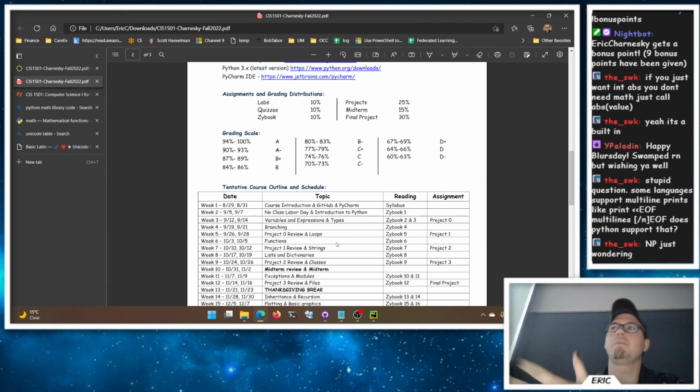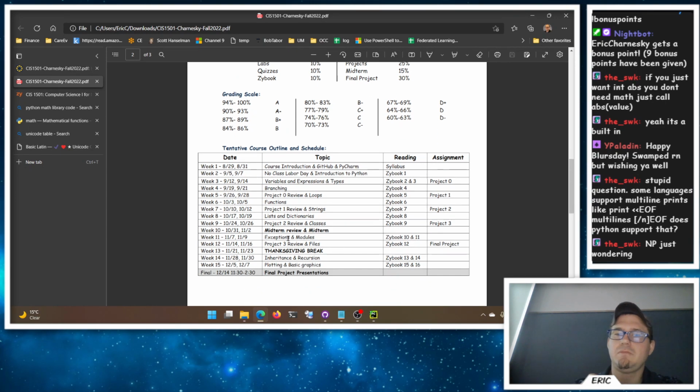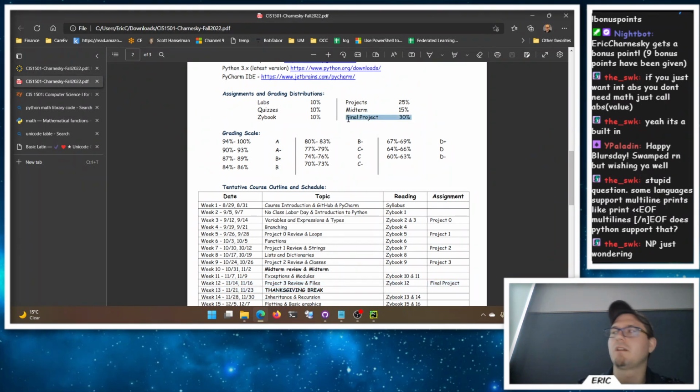I can walk around, I can help you, I can problem solve, I can debug here. When it comes to the projects, I'm still going to help you, but I'm not going to solve it for you. Right? I'll help make sure you know what you're doing, but then you go do the work. With the labs, I'm much more happy to give some help there. And then again, our midterm is a little late in the semester, but that's okay. We'll do a review of the midterm that week. We'll pick back up our last couple topics. We'll start a final project. We'll have all month for that final project, which is the bulk of your score here.